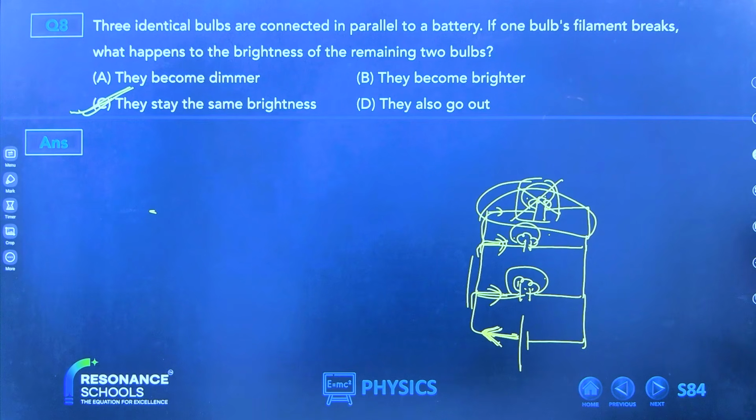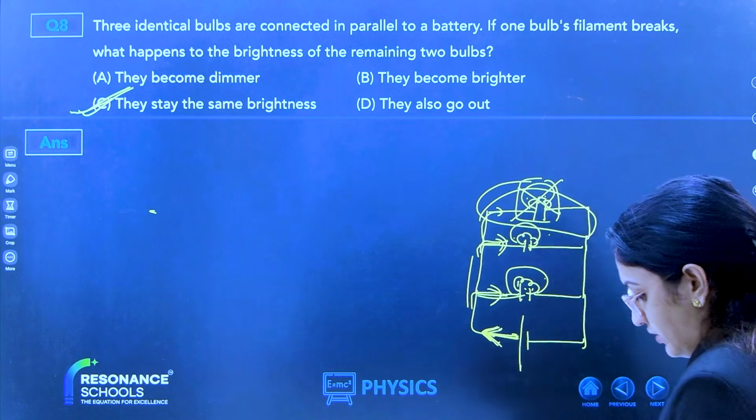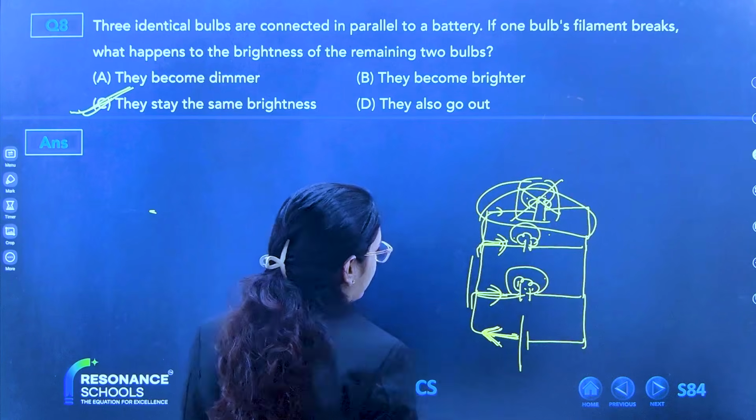Any doubt? Wait, let the class get over. See, it is very basic.